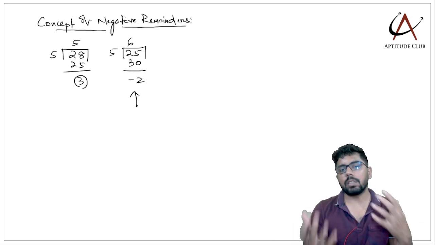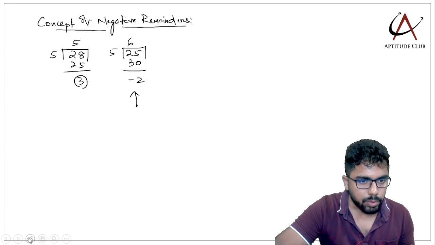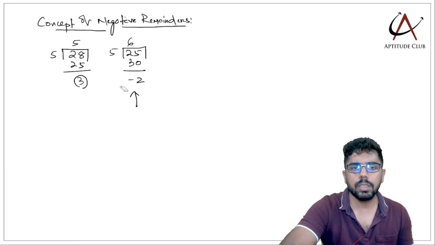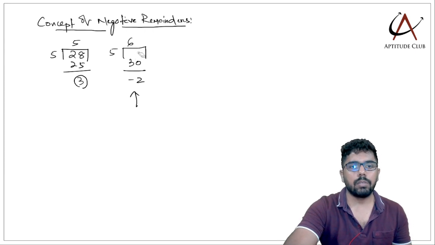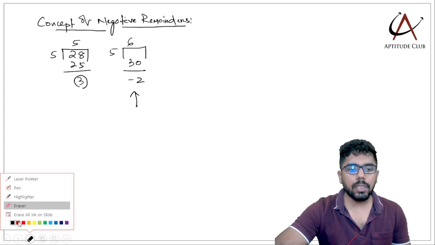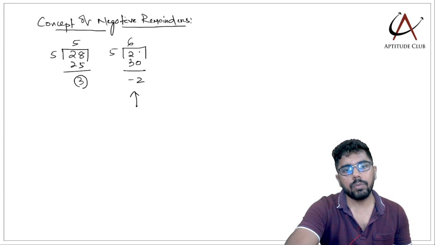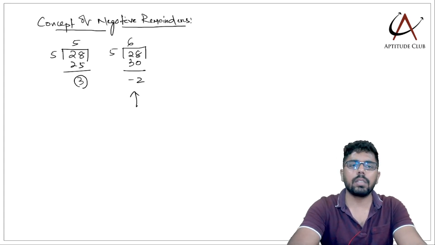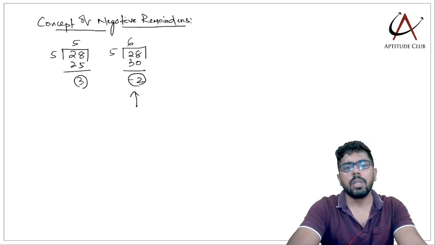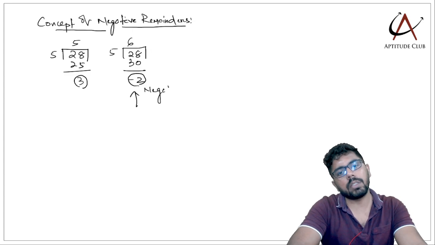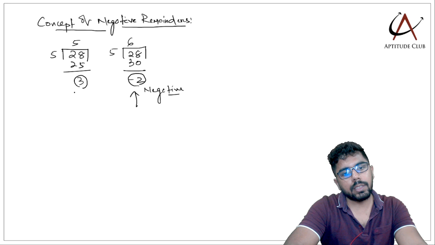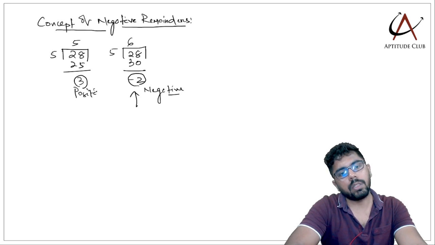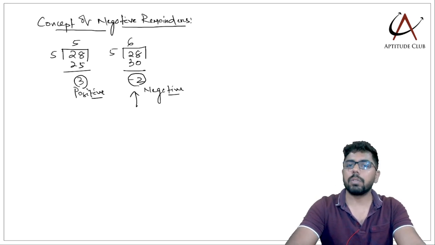I can still subtract 30 from 28. Like, we don't divide this way, but mathematically it is not incorrect, because we deal with integers. So negative integers are also available. So if I subtract 30 from 28, the remainder is -2. This is called a negative remainder, whereas 3 is called a positive remainder. Now in every division this is possible.